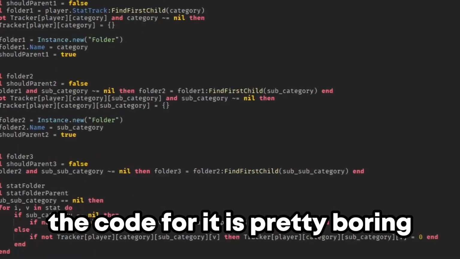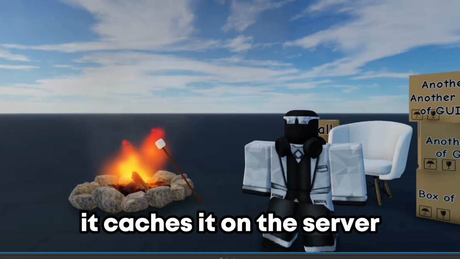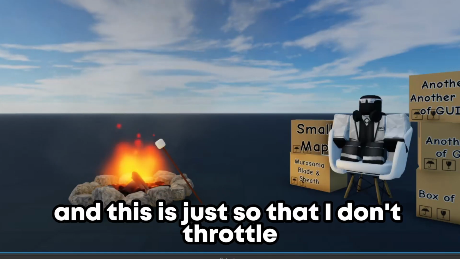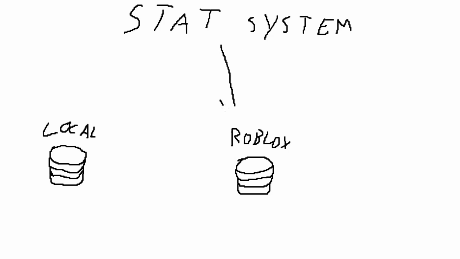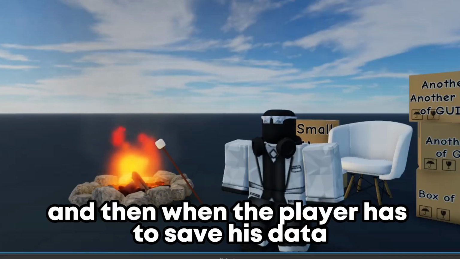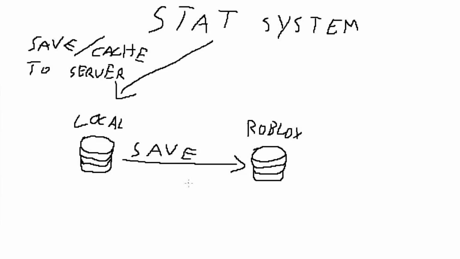Anyways, the code for it is pretty boring. It just goes through a couple of for loops and temporarily saves the stat on the server. In other words, it caches it on the server. And this is just so that I don't throttle the data store service. If I were to save it directly to the data store instead of caching it on the local server, the game would have so many data saving issues, nobody would play it then. And then when the player has to save his data, it uses the cache from before and saves it to the data store. Pretty basic stuff.